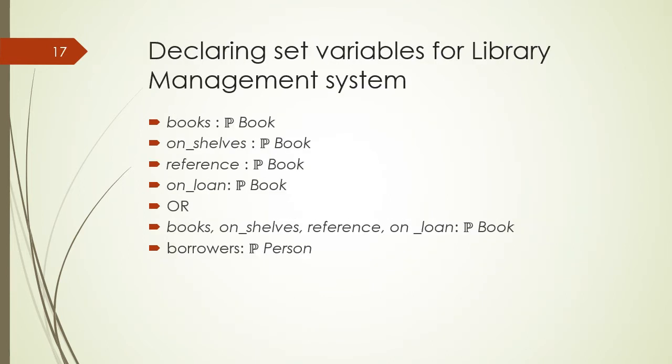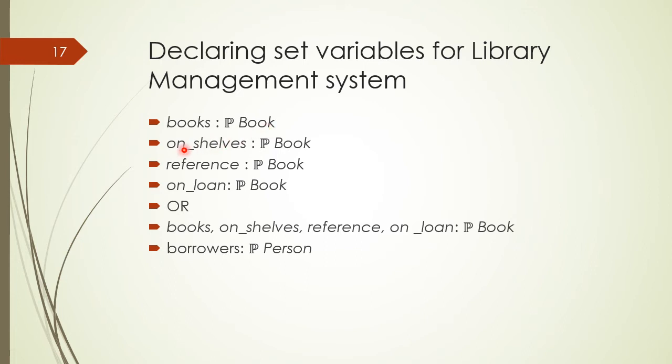Students, all the sets discussed in the previous slides can be declared. The set of books can be declared as a variable named books on a power set of book, because book has also been declared as a type by applying the square brackets on the name of set book.